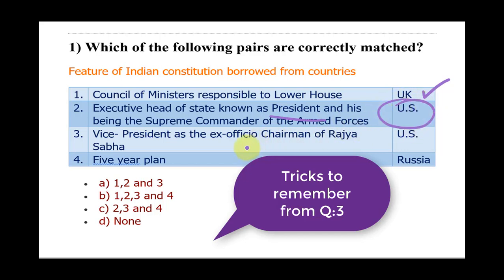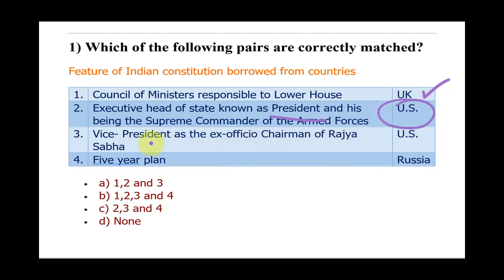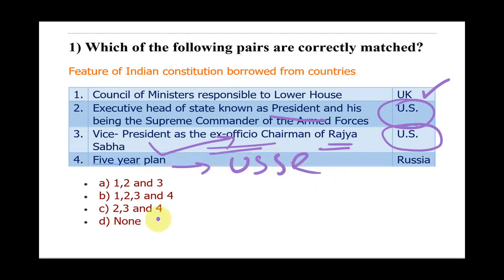American Constitution. Then Vice President is the ex officio chairman. We know that Vice President of India is also the chairman of Rajya Sabha, and this is an ex officio position. Now this is again taken from the United States Constitution. And 5-year plan, it's another feature which is taken from the USSR, Russia. So all the options are correct, hence answer is B.